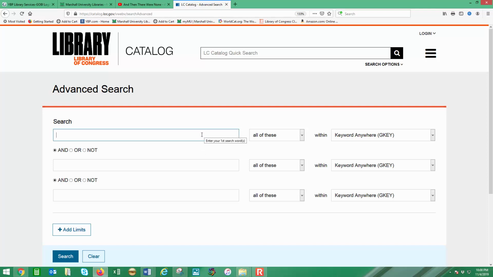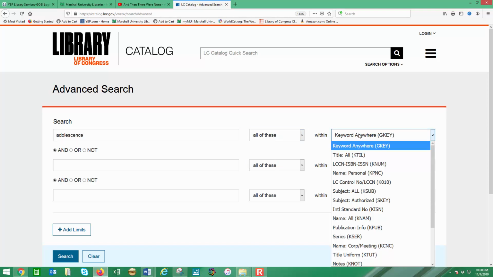But one thing I've found is that, let's say we're looking for books for young adults, we'll start with something like adolescence, and we've got choices here with any, all of these, any or as a phrase. The as a phrase has been useful, and I would suggest that at some point you may find that that is a better way to find what you're searching for.